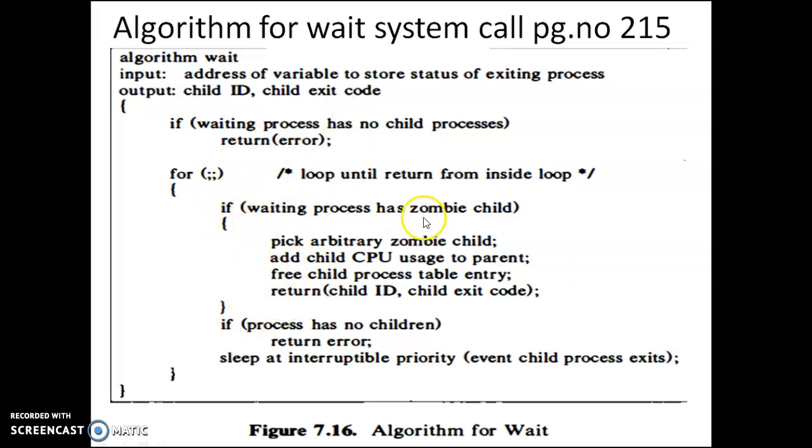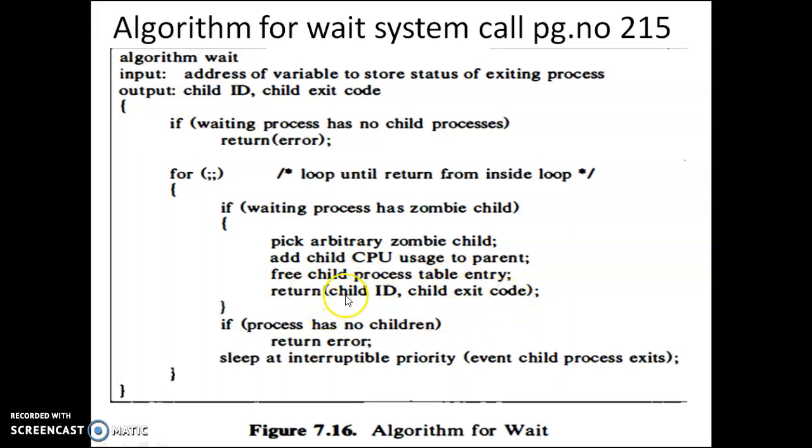If the waiting process has a zombie child: yes, in this case it will become true now. Why? Because C has exited, so it has one child which has exited. So pick up an arbitrary zombie child. It will take the child C and add all its CPU usage to the parent. Means C has used some CPU, and that usage is added to the parent process. Free the child process table entry. You know that associated with every process there is an entry in the process table. So when the child has exited, it should be removed from the process table. Return the child ID and the exit status code.